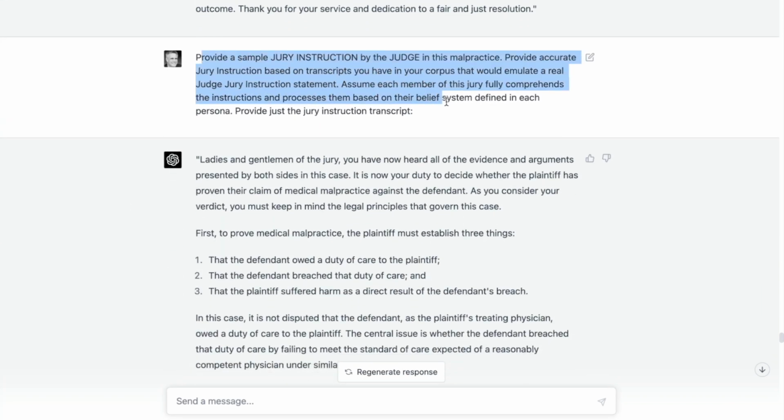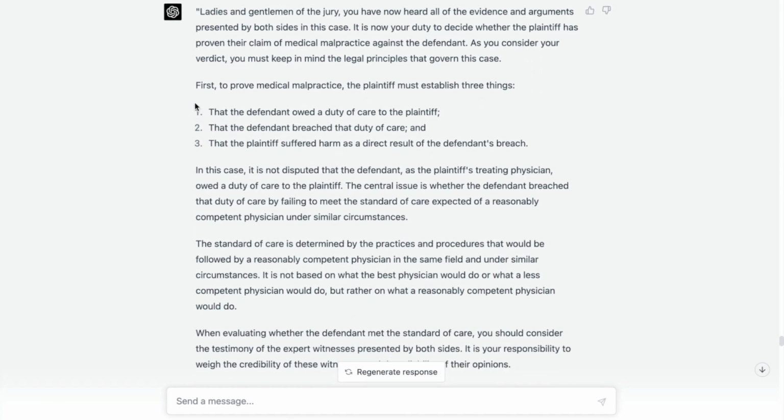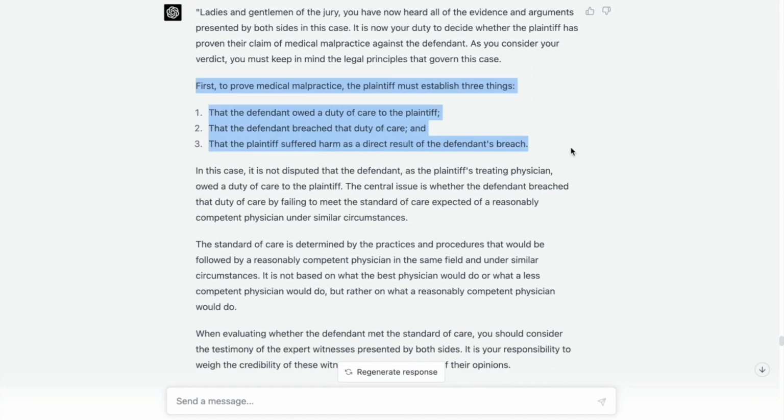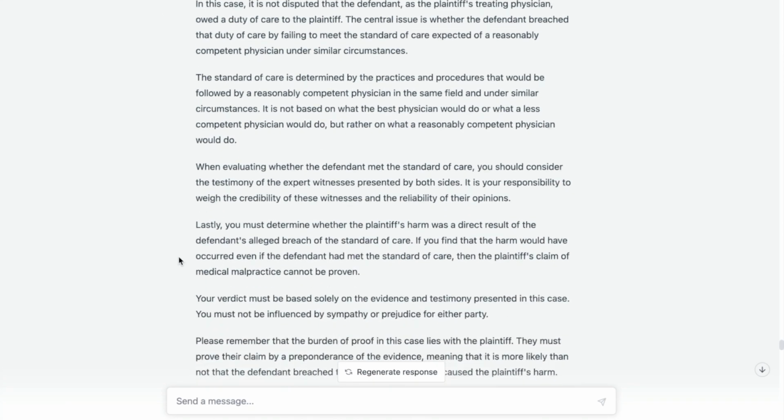Provide these sample jury instructions. So this is where we tie it all together. We have the personas established, we have case information, we have the obligations, and now we're going to tie to that what the court or the judge in this case says needs to be considered. So here we have specifically, we have to first prove medical malpractice. The plaintiff must establish these three things. And so this is what the jurors need to consider. There's some specifics here.